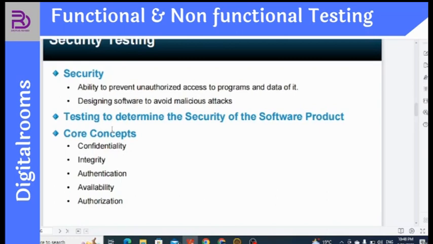Authenticity means the software should be able to give authentication. Nowadays almost every software has two-factor authentication, right? Availability means the software is available 24 by 7. It should not be that, say, for a service-based software that a client needs 24 by 7, after a certain time the client sees that the software stops working. The software should be available 24 by 7, 365 days for the users.